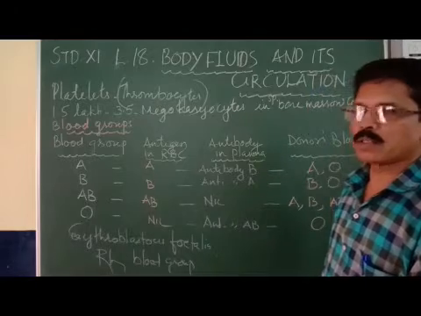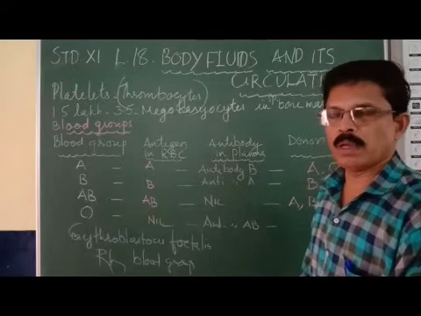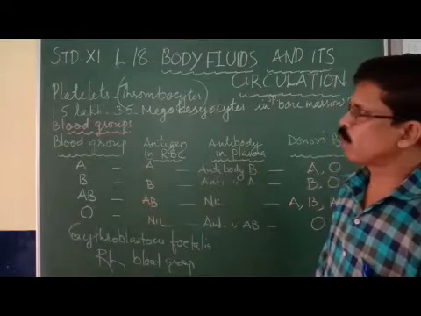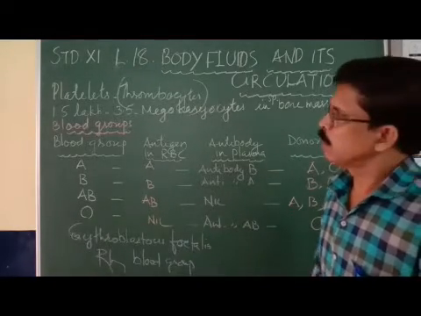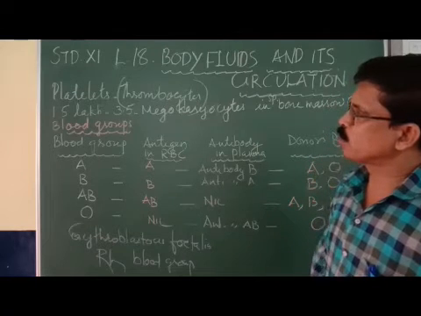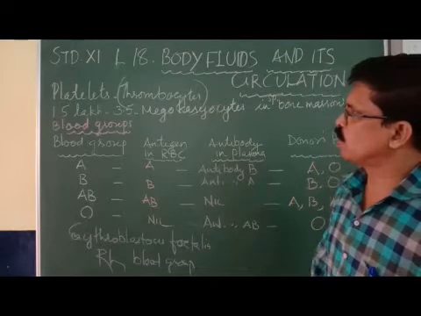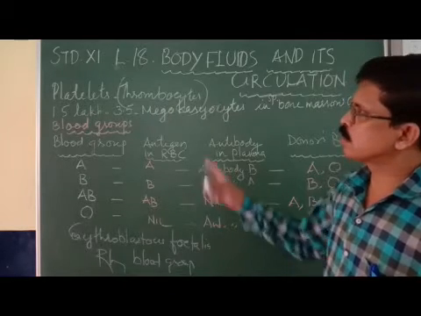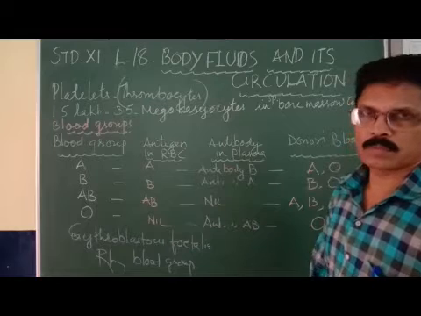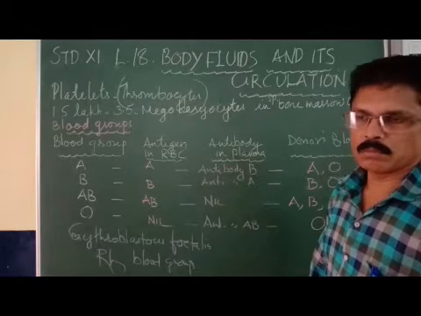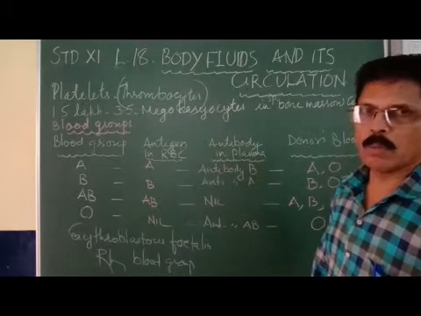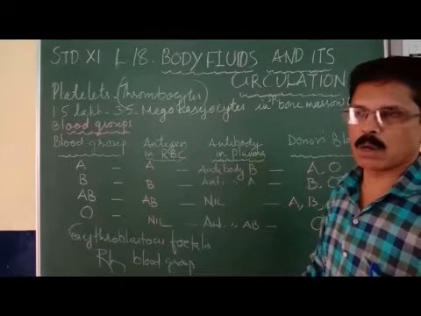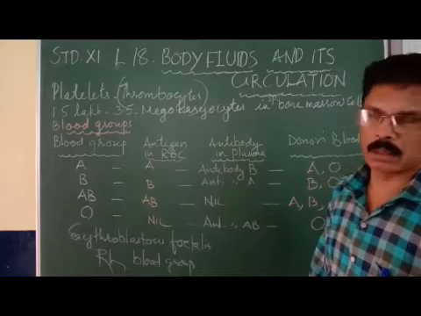Around 1.5 lakh to 3.5 lakh should be there in the blood of a normal person. The main function of platelets is clotting the blood. If these platelets are short, then it will affect the clotting. So the clotting of the blood will be reduced, and the blood will flow maximum out of the body and it becomes dangerous.